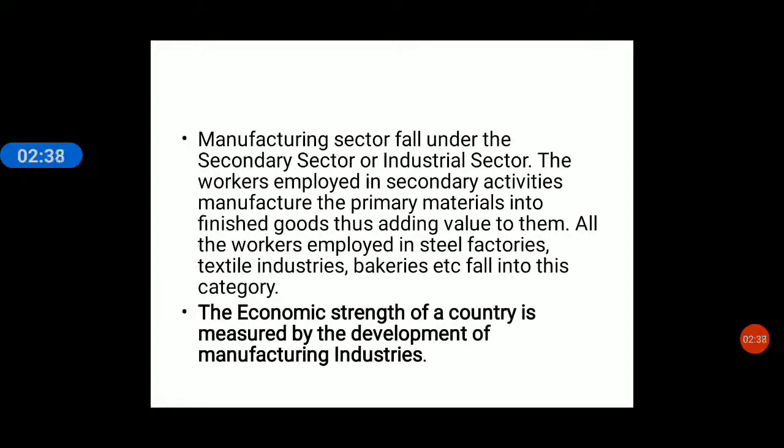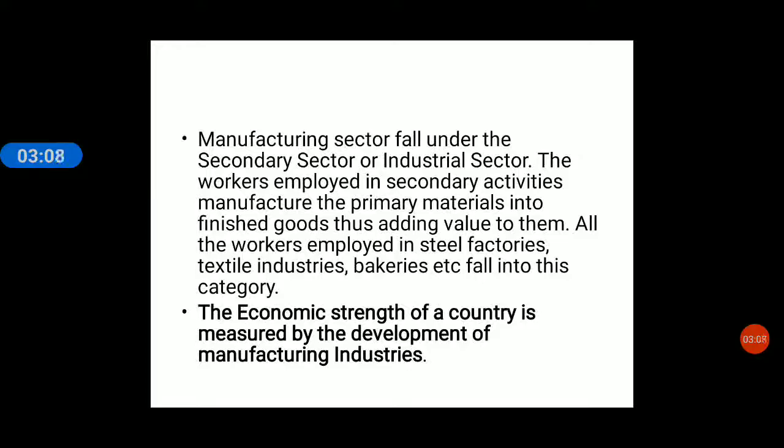bread. Bread is made by what? By wheat. Right? Now, directly from wheat, bread is not made. There is a process involved. Now, through this processing, what has been done to the grain of wheat? Value has been added. So, this value addition work is done in the industrial sector.